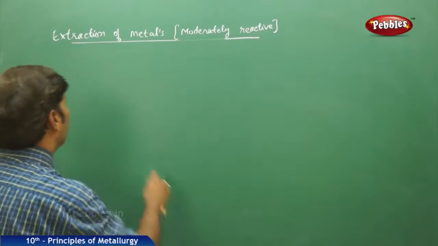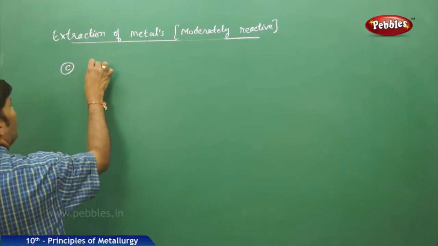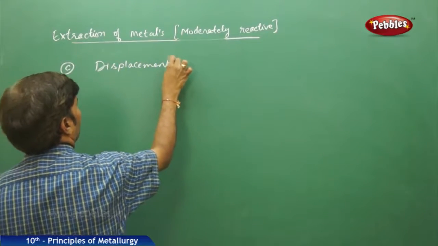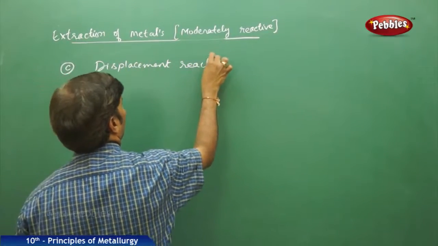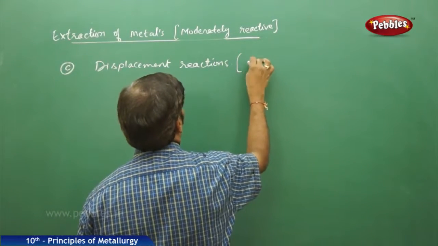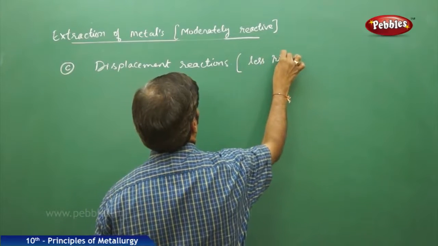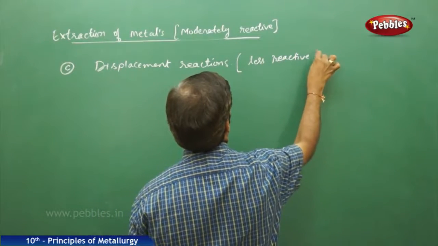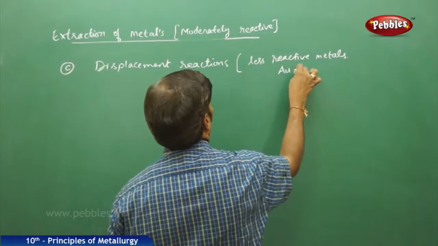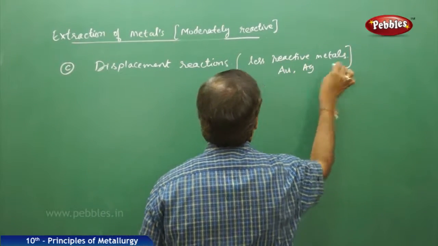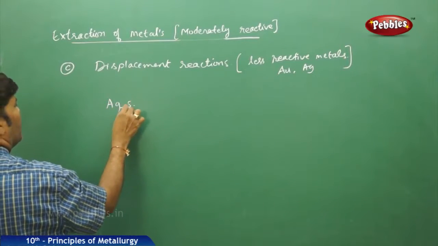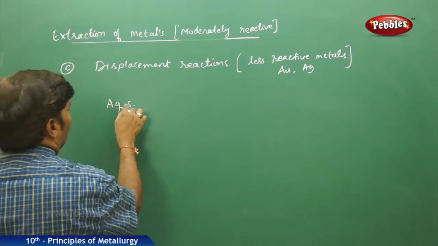The last part of the discussion is displacement reactions. It is valid for less reactive metals like gold and silver. So you take argentite, Ag2S, silver glance.